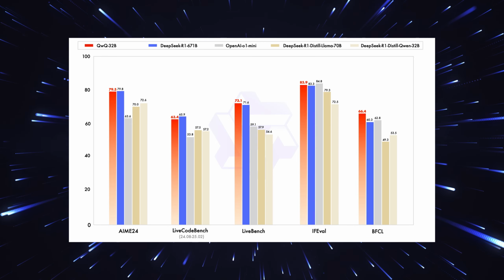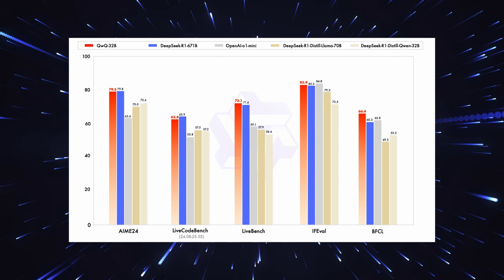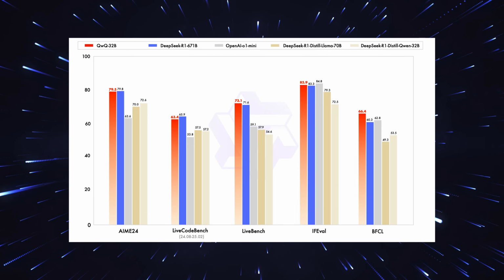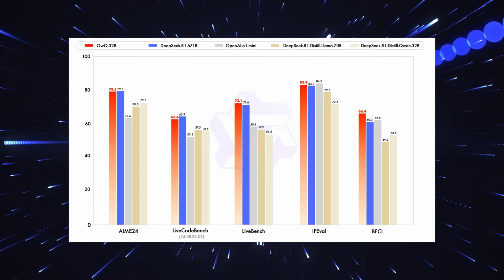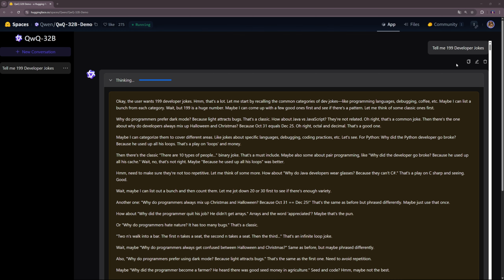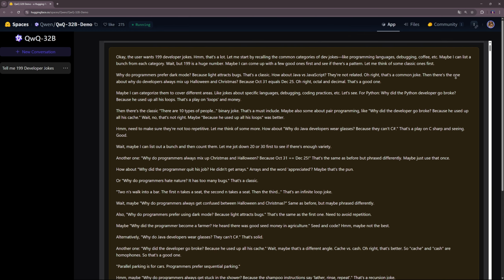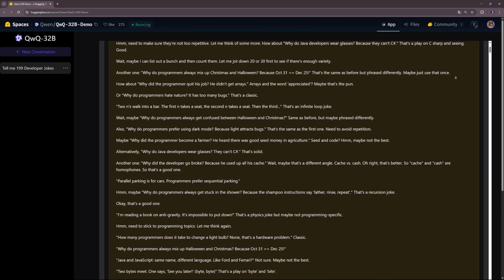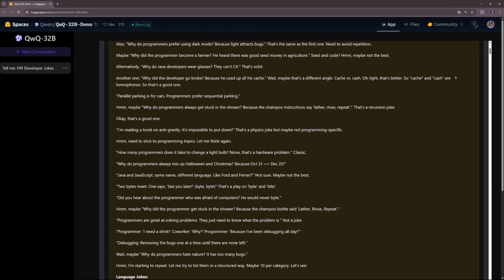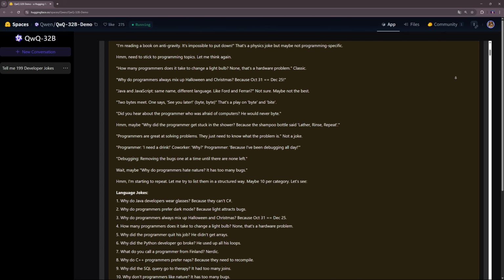The situation is, you have a model with 32 billion parameters, specifically designed to solve complex problems and perform deep reasoning. And the best part? It's open source. That's right. You can use it for free under the Apache 2.0 license for research and commercial projects. For all AI fans out there, this is like hitting the jackpot.